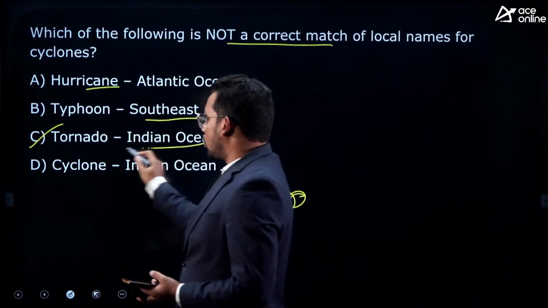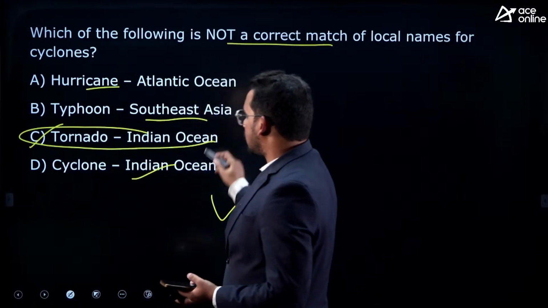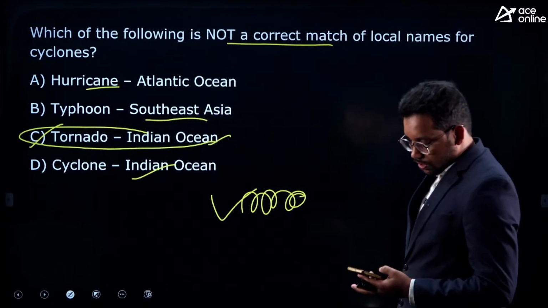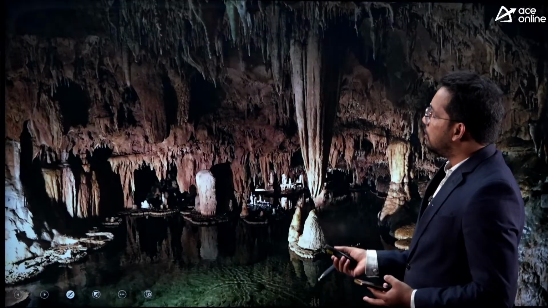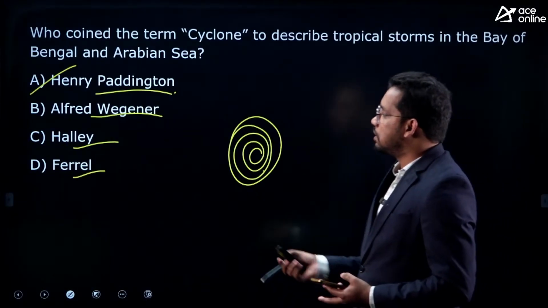The name of cyclone in Indian Ocean is cyclone itself. This pair is correct. So this is obviously wrong. So answer is C, not correct, right. So cyclones are called with different names.